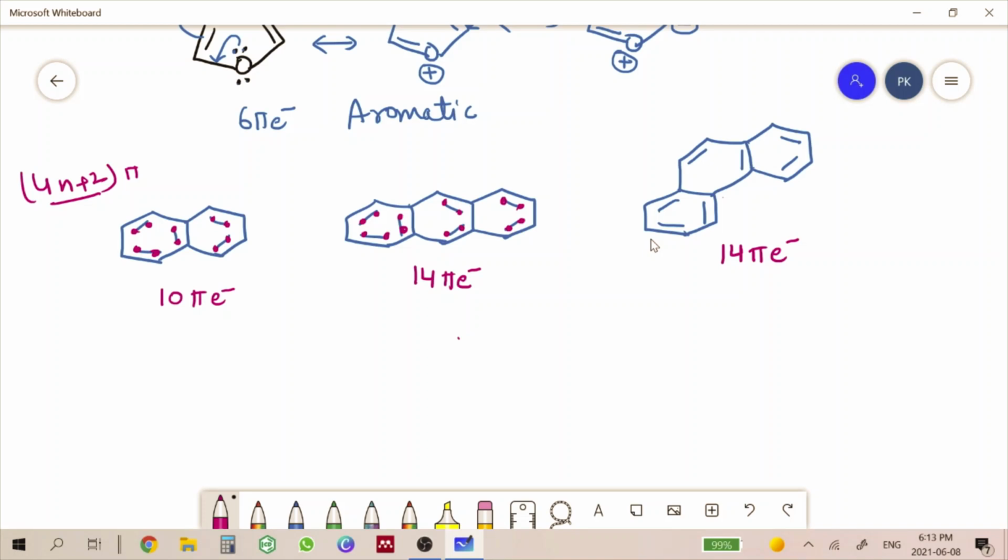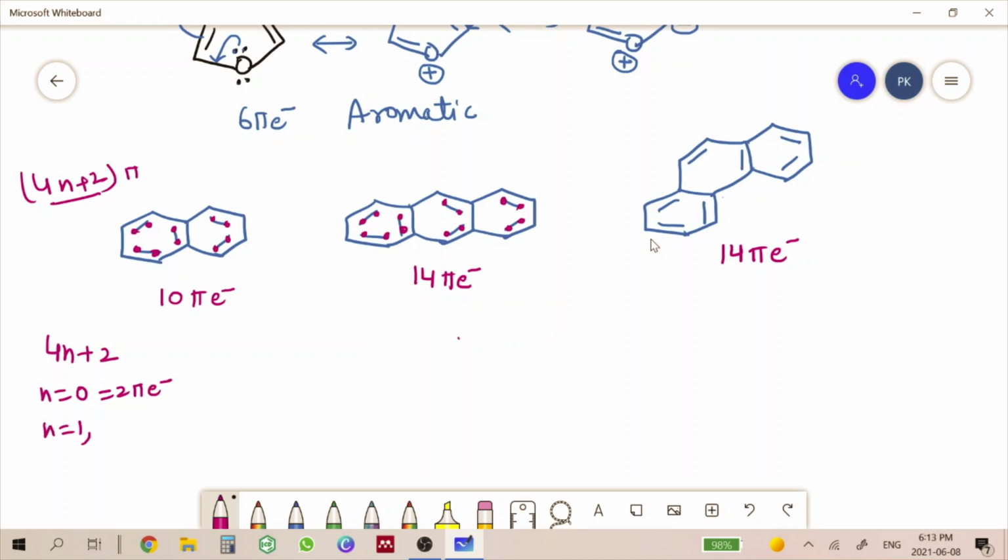Now we already know that all these electrons are distributed over all the carbon atoms. So we are not going to check about that. We will just see whether these compounds are following the 4n plus 2 rule or not. Now in case of 4n plus 2, if n is equal to 0, then it was a 2 pi electron system.